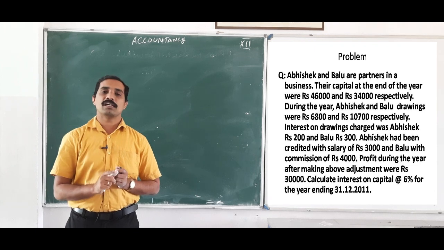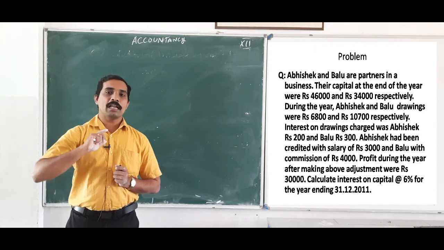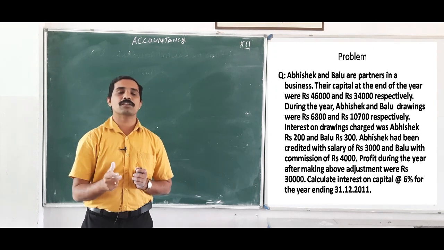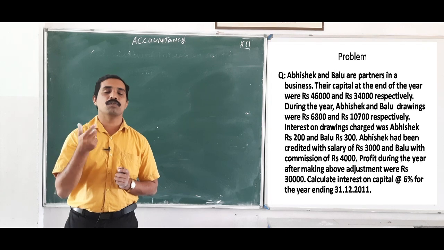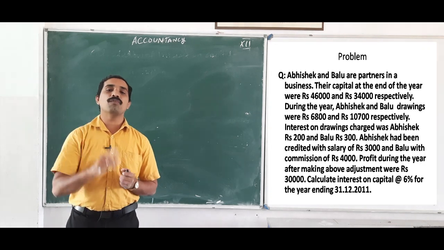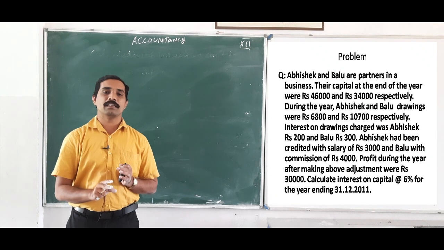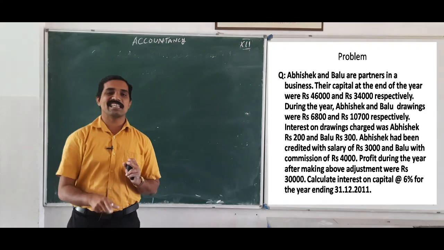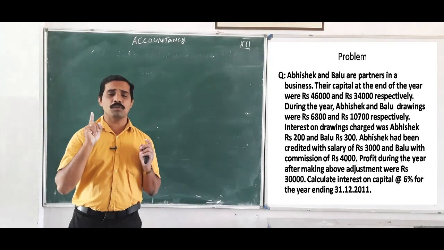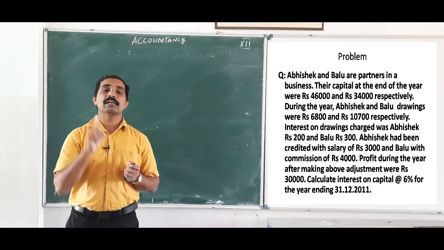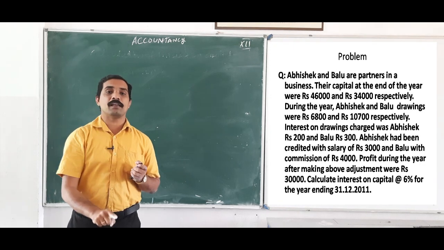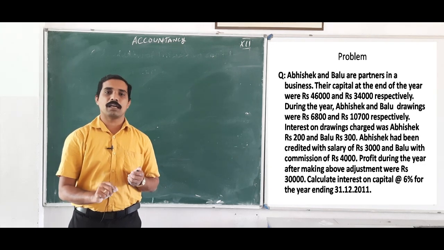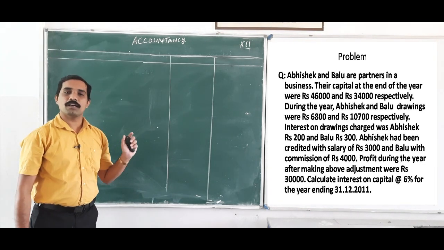Interest on drawings is also charged, 200 and 300. And salary of Abhishek 3,000 and commission of Balu rupees 4,000. And the profit is also given, that is 30,000. Then the interest on capital rate is 6%. Here the most important thing is that the opening capital balance is not there. So we want to calculate the opening capital. Okay, let us solve the problem.